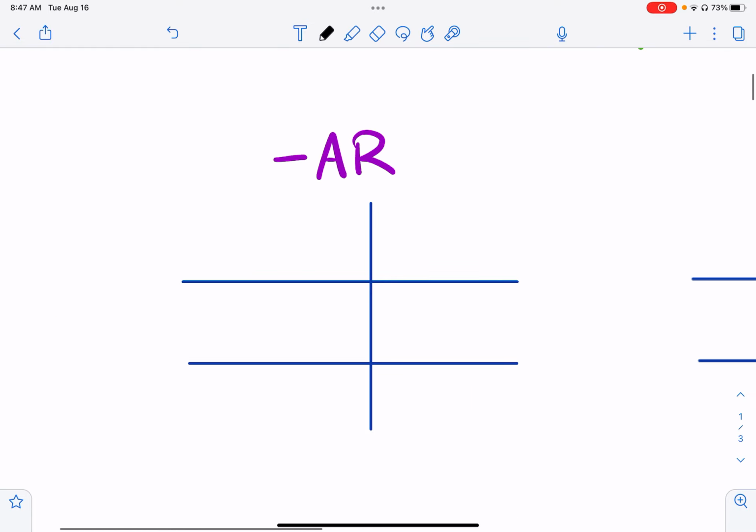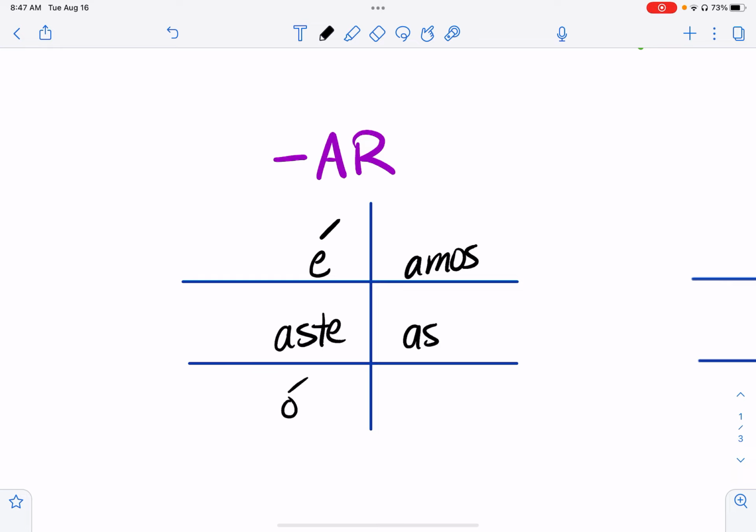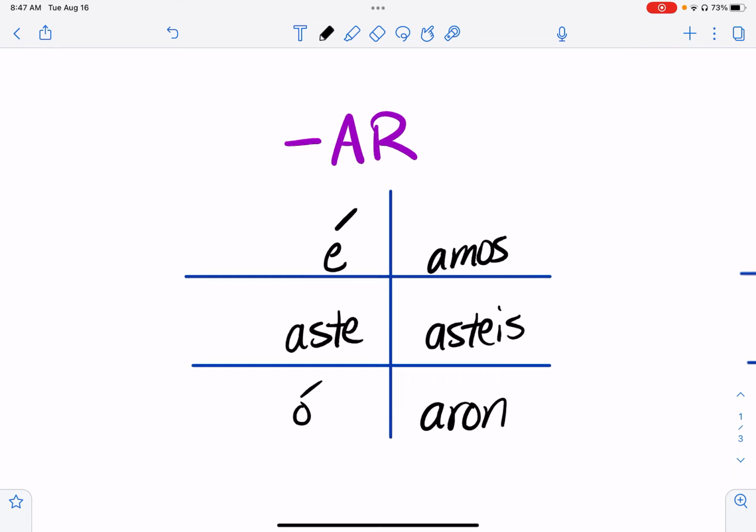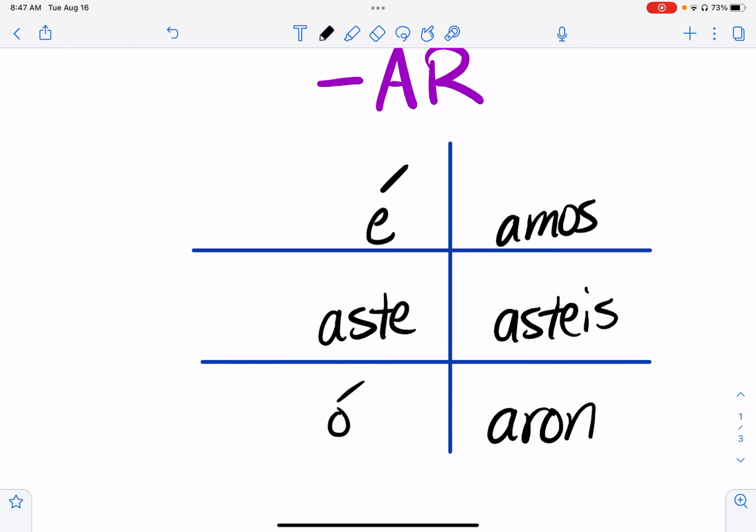Let's look at the AR endings first for preterite. I hope you remember these. é, aste, ó, amos, asteis, aron. Por ejemplo, el verbo hablar: yo hablé, tú hablaste, usted, ella habló, nosotros hablamos, vosotros hablasteis, ellos, ellas, ustedes hablaron.